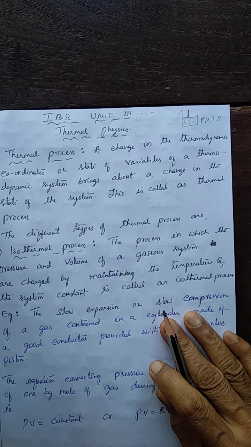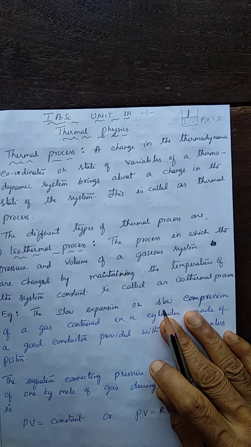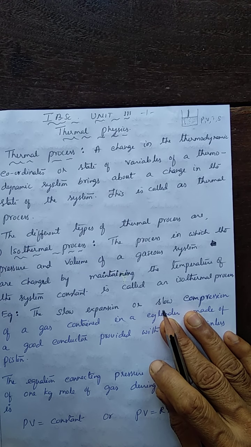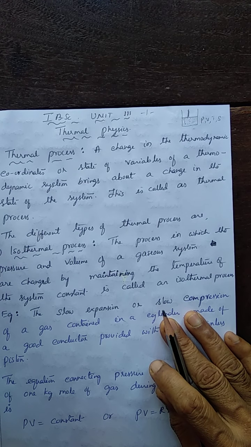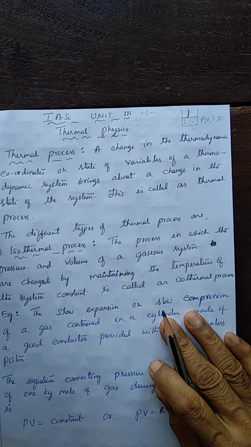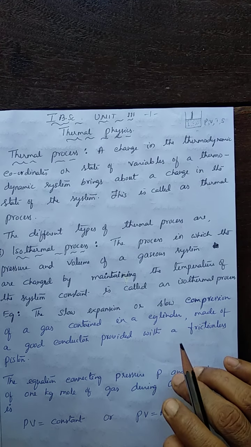The change in the thermodynamical coordinates, or the change in the state of the variables of that system. What are the variables? Here, in case of the gaseous system, the variables are pressure, volume, temperature, and entropy. The change in these variables is called a thermal process or thermodynamical process.